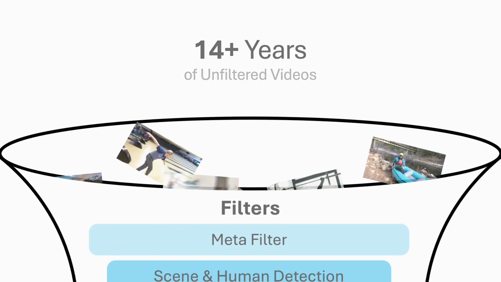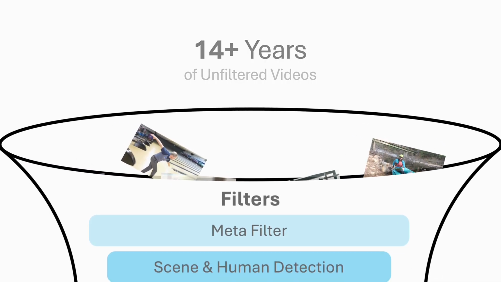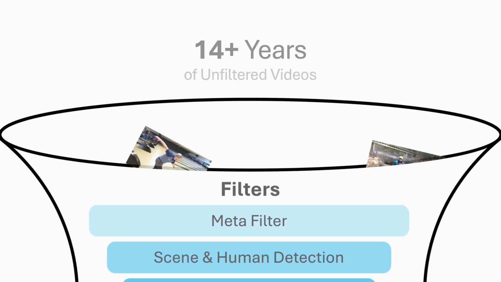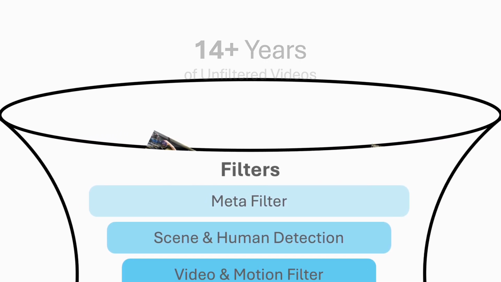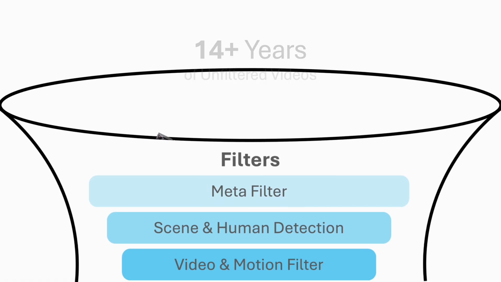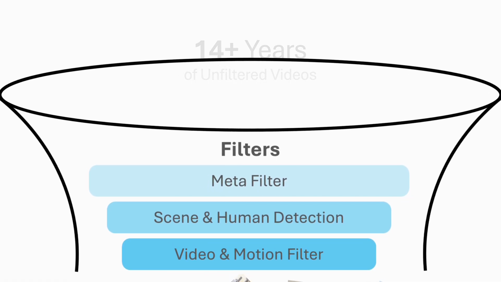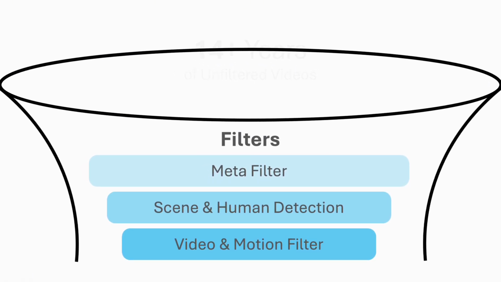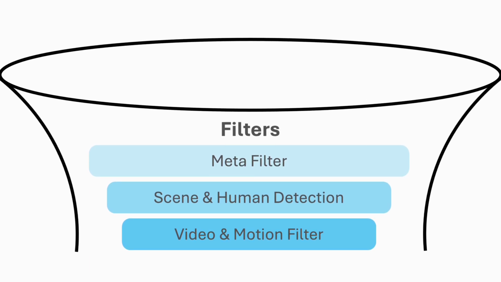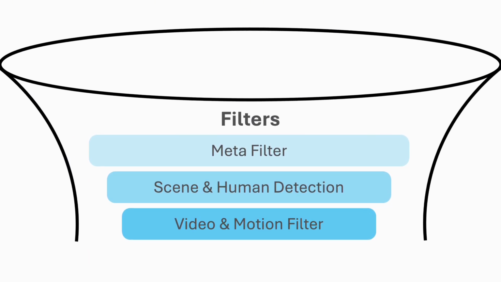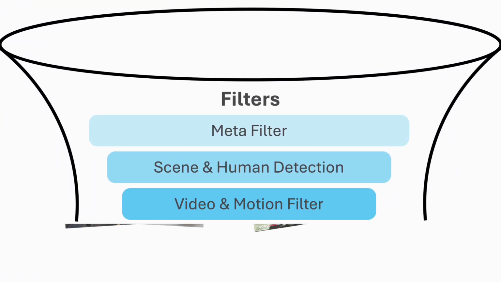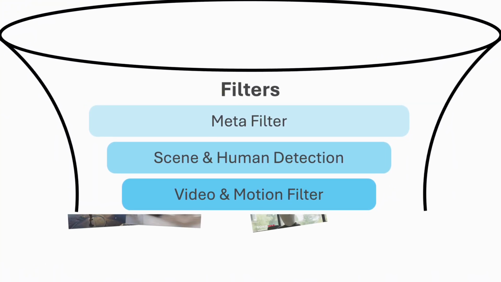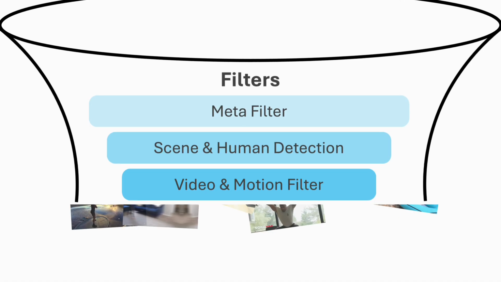First, the meta filter removes unsuitable videos using tags and descriptions. It rejects videos that are too short, below 24 frames per second, not about human action, not single person, unlikely to show the full body, or likely AI generated. Second, scene and human detection splits videos into continuous scenes and keeps clips with one visible moving person, removing cuts, near-static scenes, tiny subjects, close-ups, and truncated bodies.